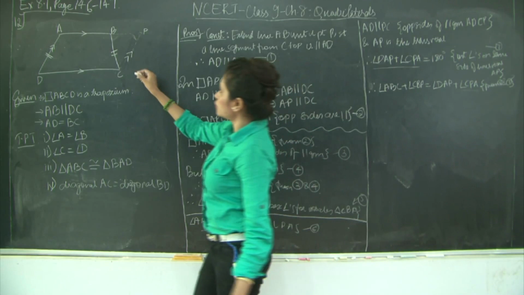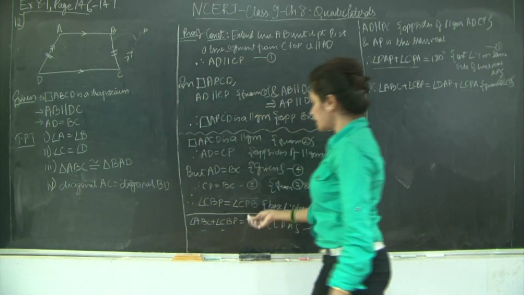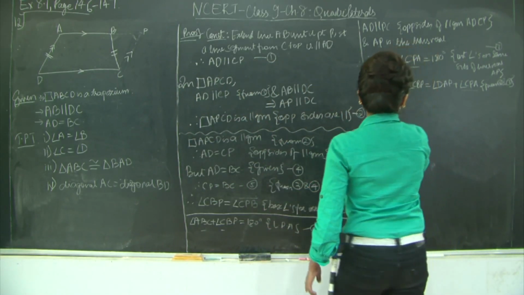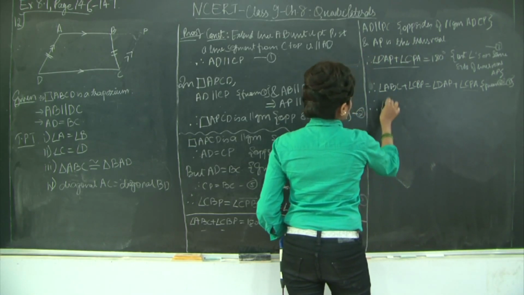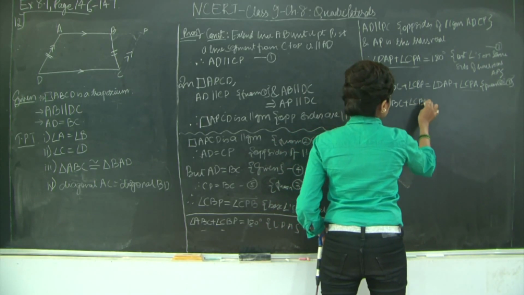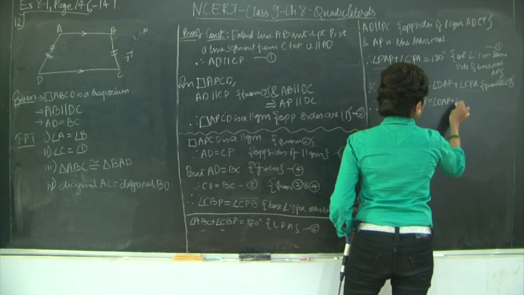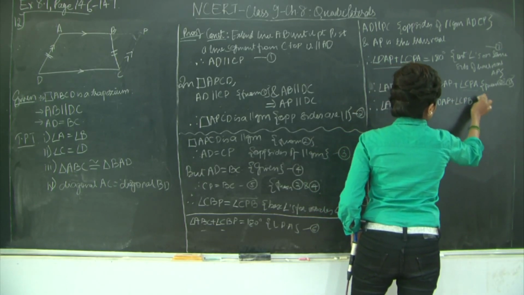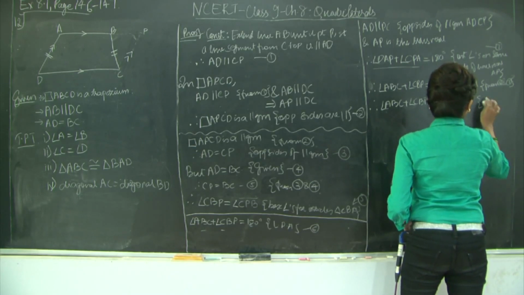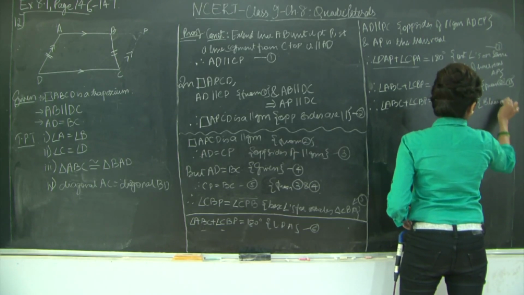They are the same angles, right? So instead of CPB, I will consider CPA. So let's write this. Therefore, angle ABC plus angle CBP is equal to angle DAP plus angle CPB, because I'll say that B lies on AP.